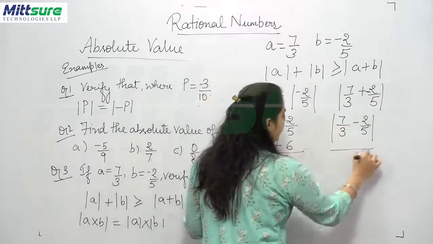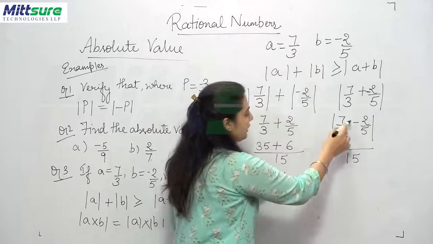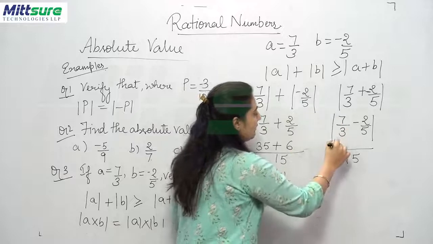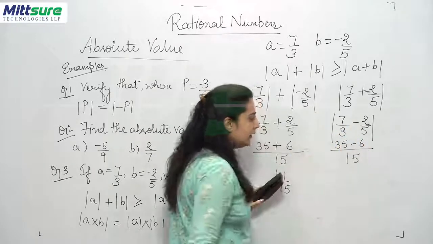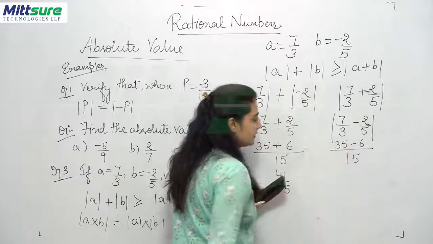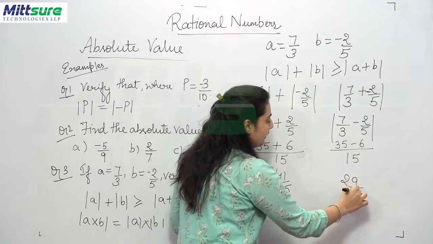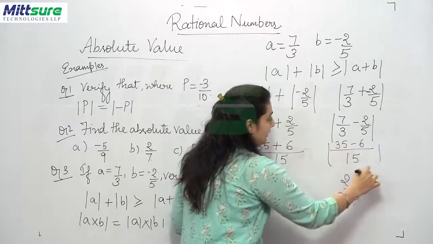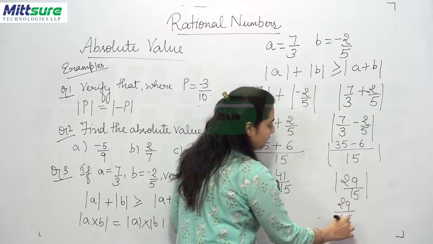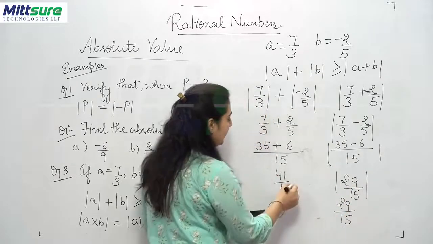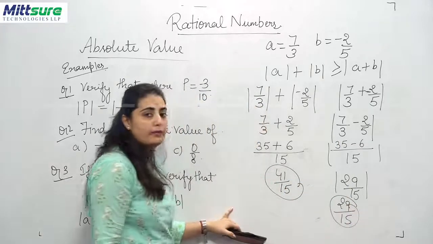Now after taking the LCM, that is 15, I will be changing the numerators. Here I will get 35 and here I will get 6. Clear? 35 minus 6 will give you 29 upon 15, but inside the mod value. So ultimately your absolute value is 29 upon 15, which is not at all equal to 41 upon 15.